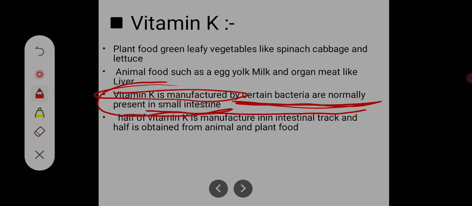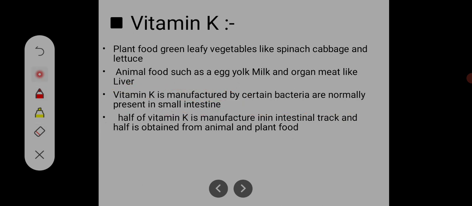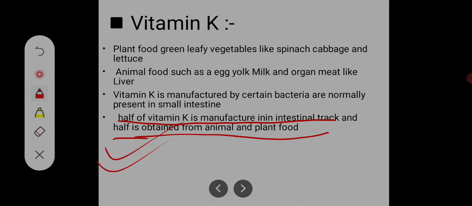Half of vitamin K is manufactured in the small intestinal tract and half is obtained from animal and plant food. This is a very important point, vitamin K is formed in our body.